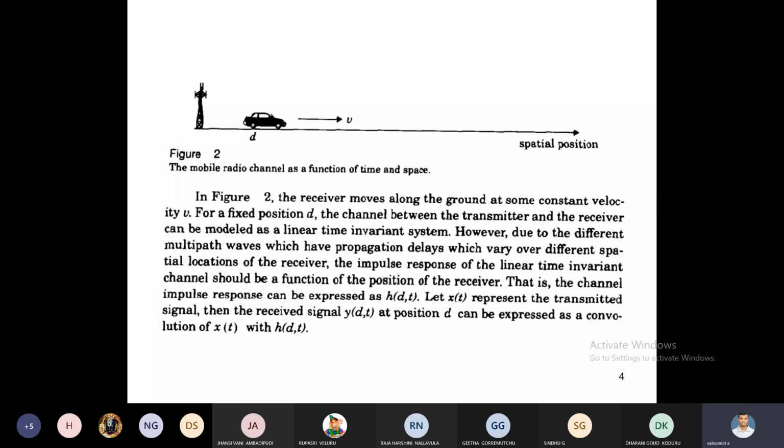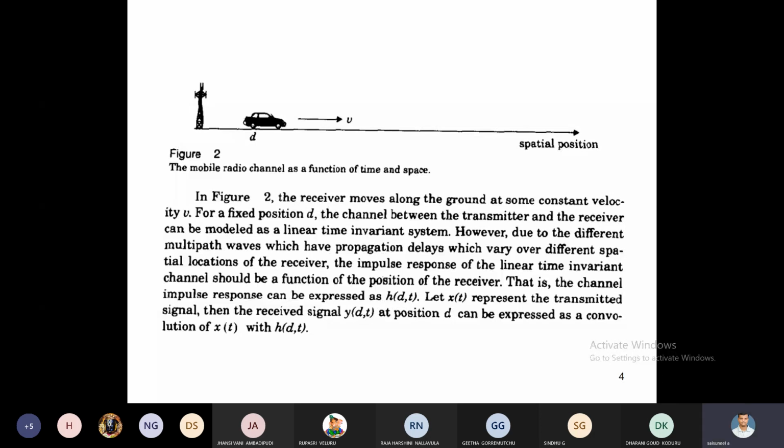From figure 2, x of t is the transmitter signal, y of d comma t is the receiver signal with respect to distance, and h of d comma t is the impulse response, that is, a linear filter time invariant channel. So we have x of t, y of d comma t, and h of d comma t.